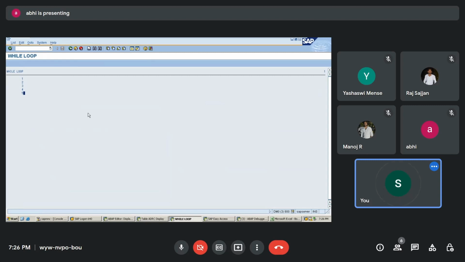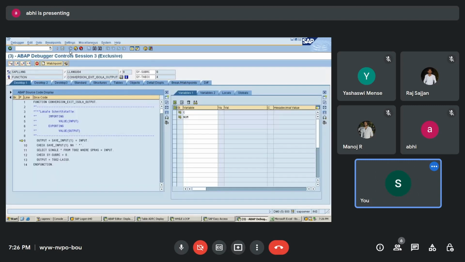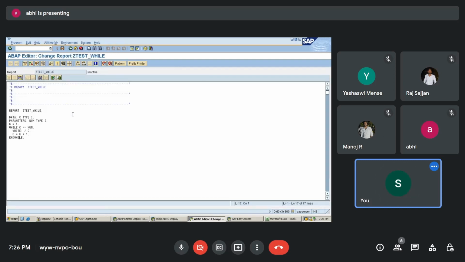Understood this? Everyone understood this? How the while loop is working? Yes? Any doubts, or you clear with the